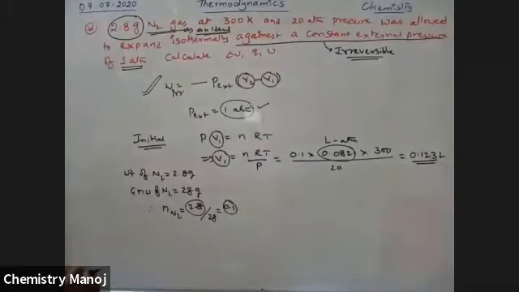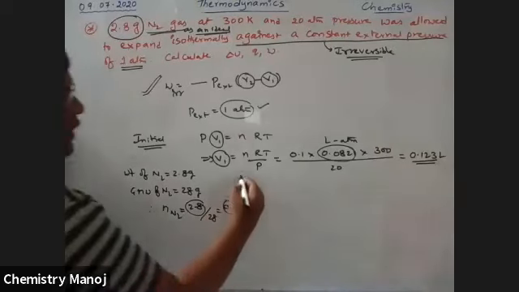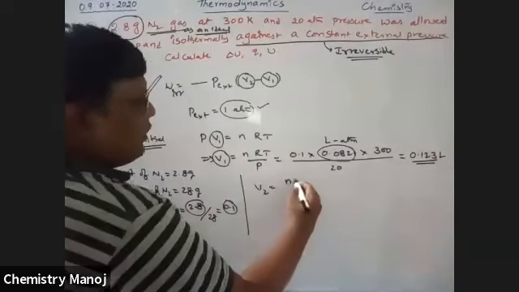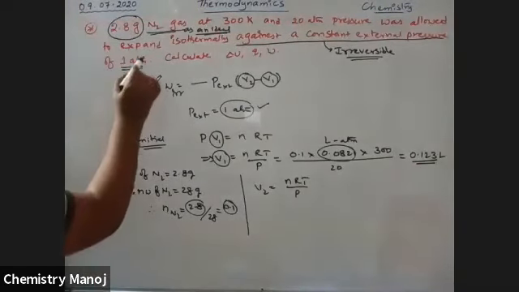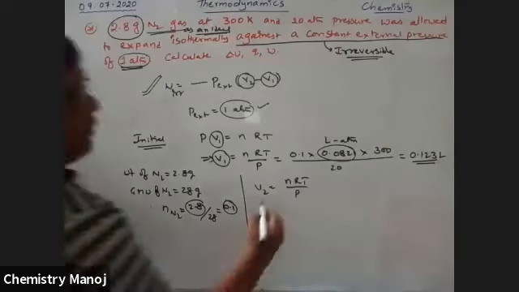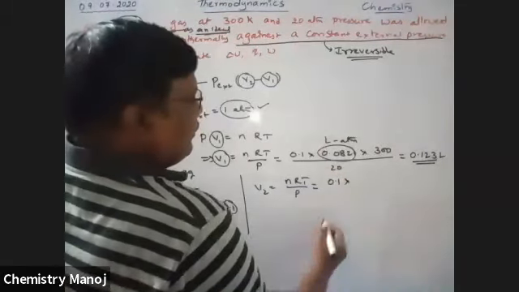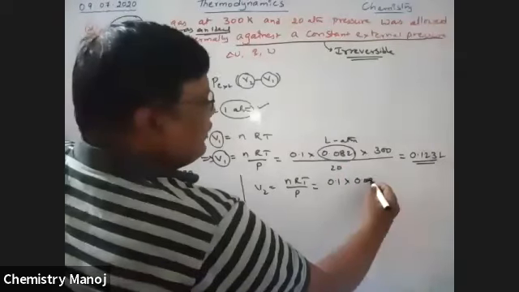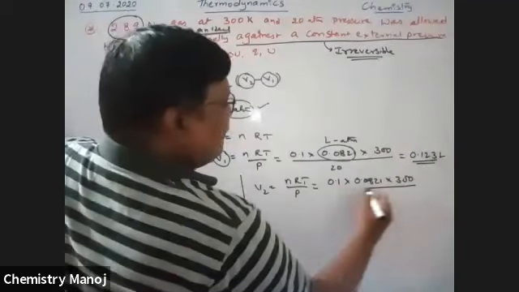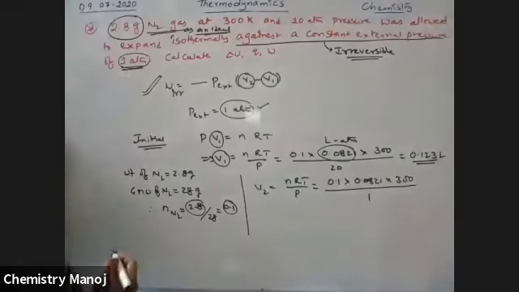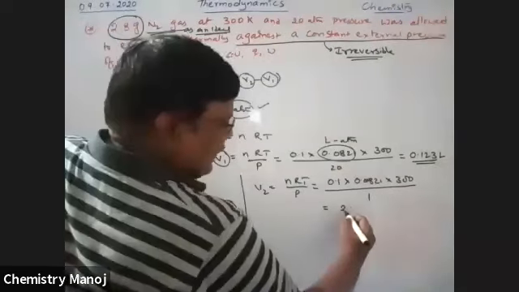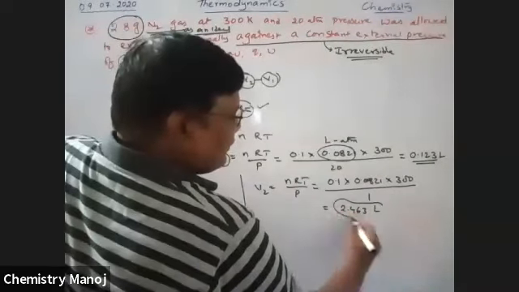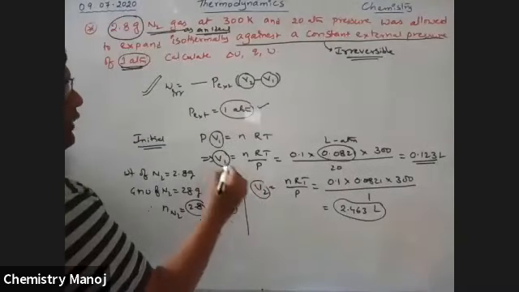Similarly, you should calculate V2, the final volume. V2 is equal to nRT by P2, the final pressure, which is 1 atmosphere. So 0.1 moles, R value 0.0821, temperature 300 Kelvin, divided by final pressure 1. We get the answer 2.463 liters, that is V2.